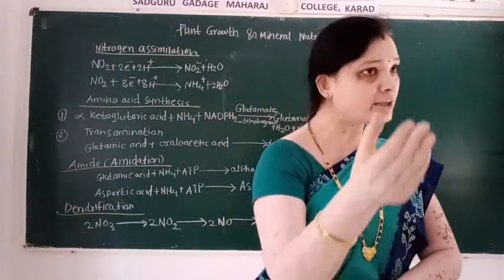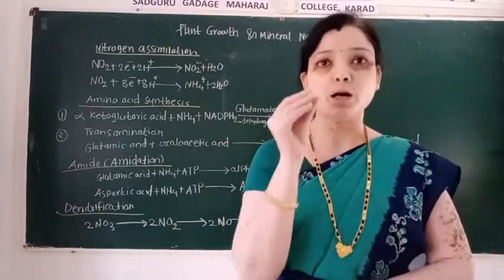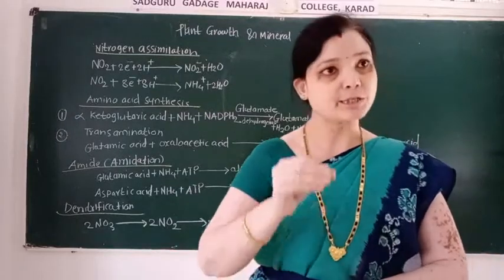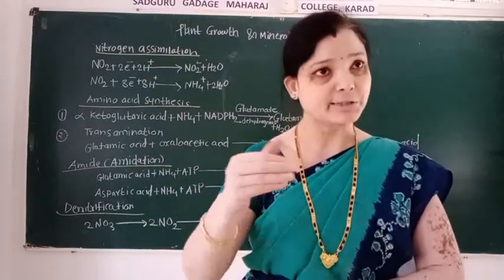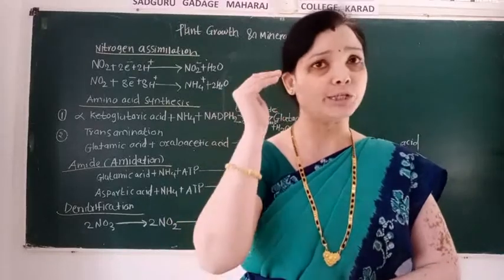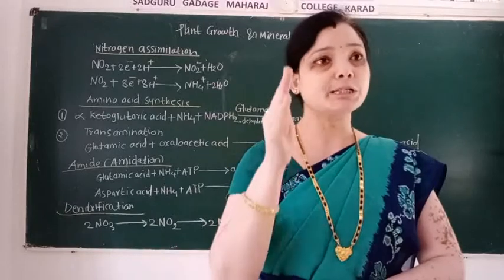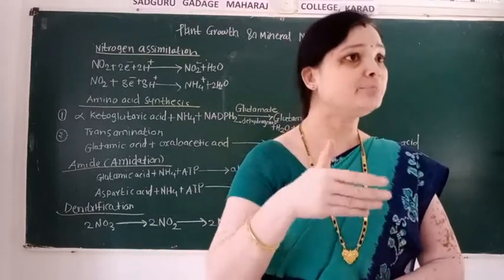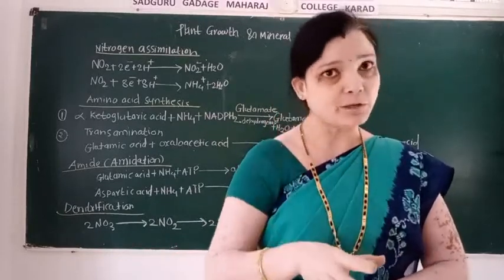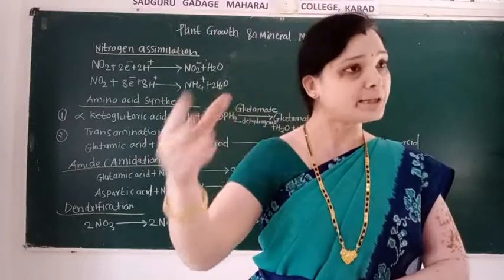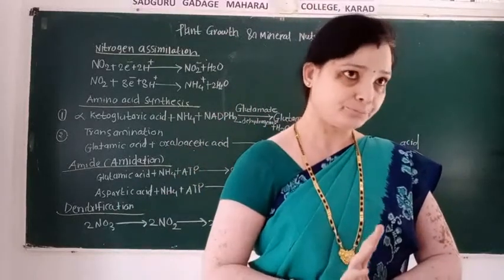Then second, ammonification. Ammonification is the process in which there is decomposition of organic nitrogen which is present in the dead plants and animals, and it gets converted into ammonia.